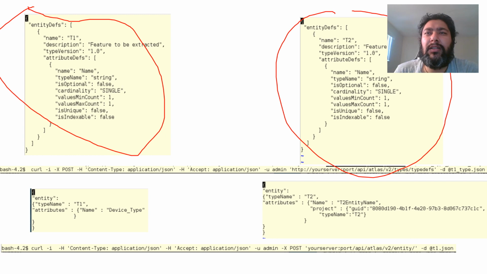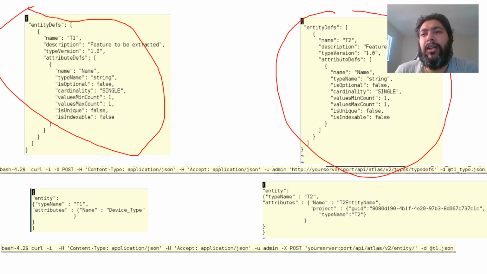The other thing, the attribute project, how it comes and from where it has come, I'll cover in subsequent lectures. It is an example of a relationship, and how we can create it, we have to again give a JSON request for this. And here you can see the URL is different.